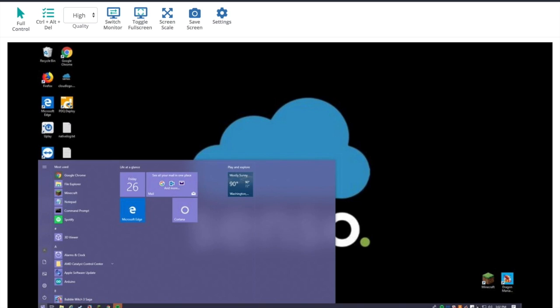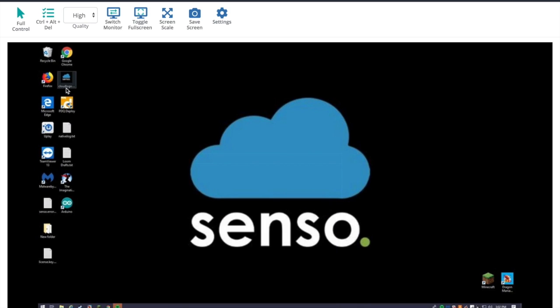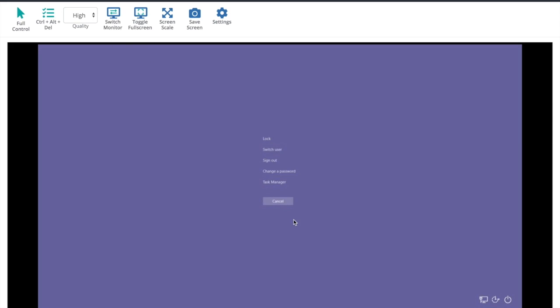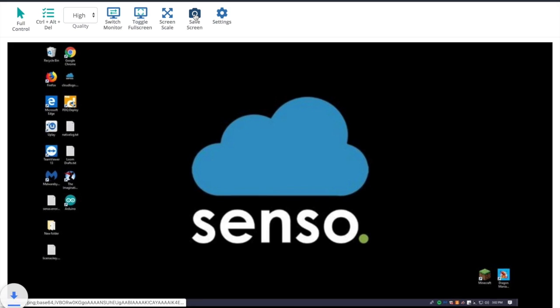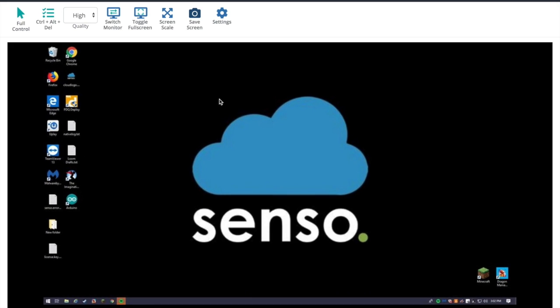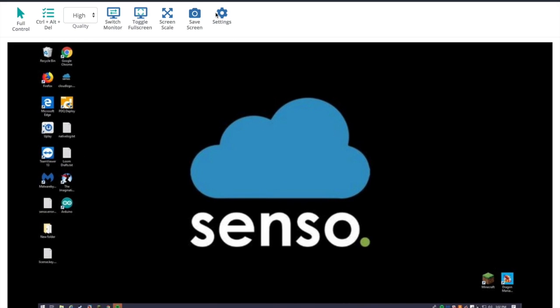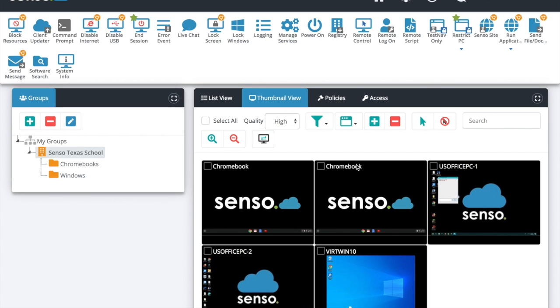Offer service, show people where things are. This is how you open your email. This is where I need you to save into this shared folder. This is where this icon is right here. You can push out Control-Alt-Delete to it. You can switch monitors back and forth. You can toggle it full screen. Heck, if you need to take a screenshot, you can take a screenshot of it right here. And then we have some other settings like legacy mode. So that's basically what remote control is.